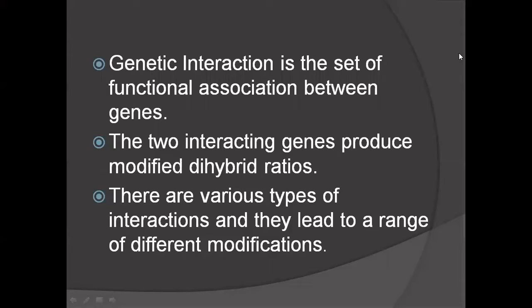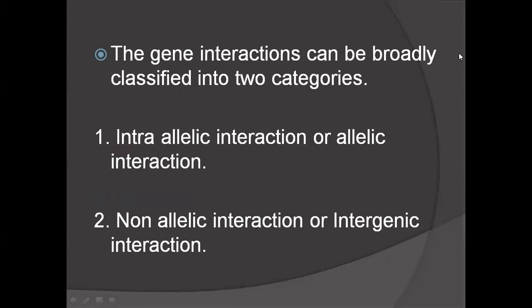So there are various types of interactions, and they lead to a range of different modifications. Due to these interactions, there are modifications in phenotypic ratios and also in the next F1 generation. So the main gene interactions are classified into two categories.